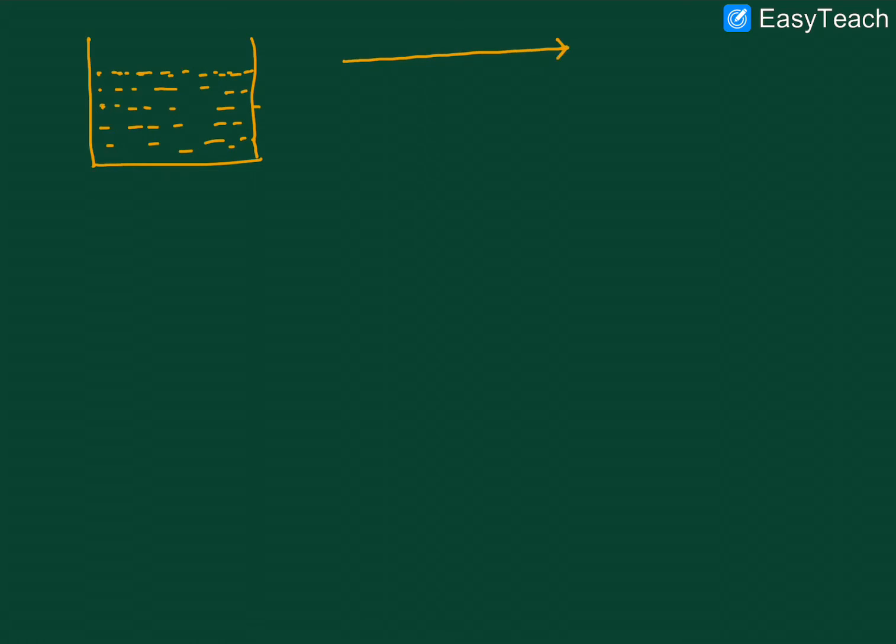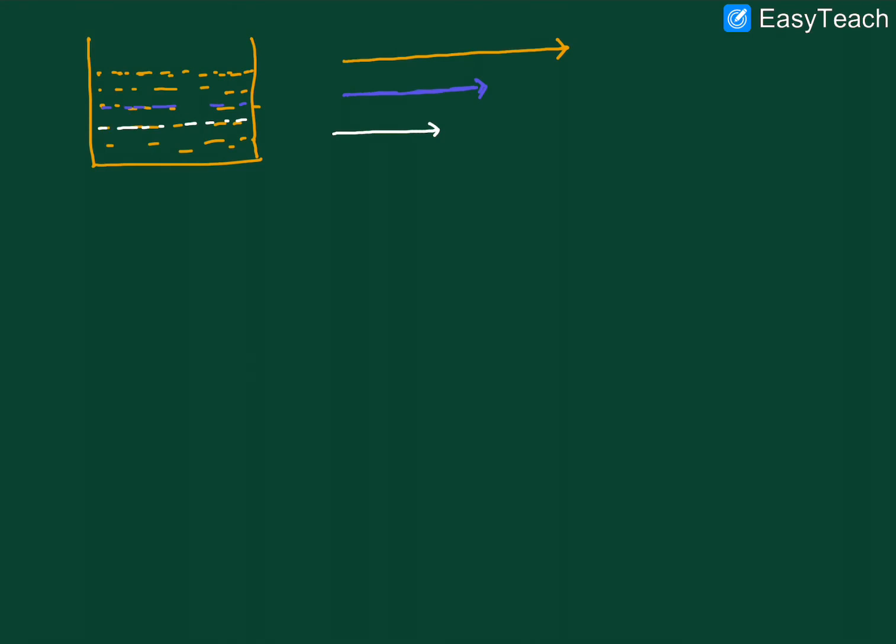We can take the next layer. This layer can move very slowly. And the next layer we can take here also moves very slowly. So whenever we come down, the flow velocity decreases.